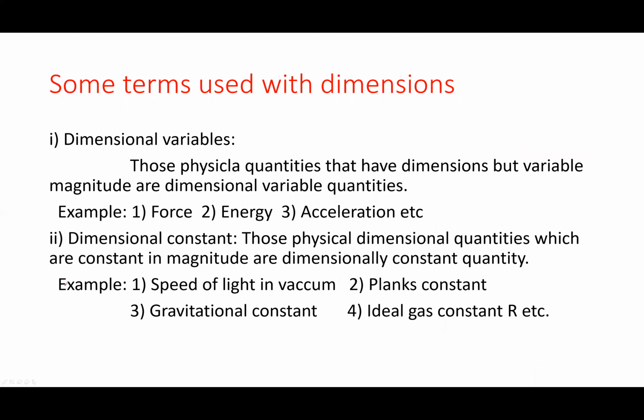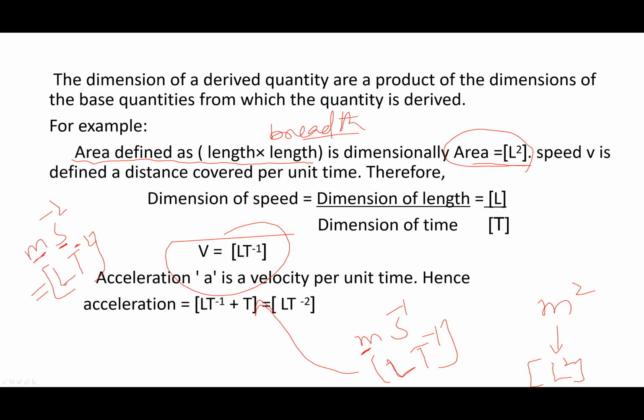Now we will take different quantities. I will write another example for you. Force is equal to ma. The unit of force is Newton, which is equal to kilogram meter per second square. Kilogram is the unit of mass, meter is the unit of length, and second is the unit of time, so M L T minus 2. So this is the dimension of force.